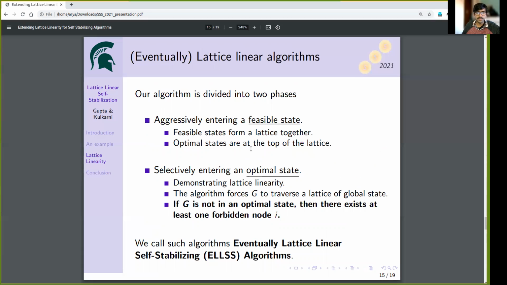Our algorithm is divided into two phases. In the first phase, we move aggressively towards a feasible state. As we enter a feasible state, the algorithm starts to behave lattice linearly, and only the forbidden nodes are allowed to leave the vertex cover. We call such algorithms eventually lattice linear self-stabilizing algorithms.